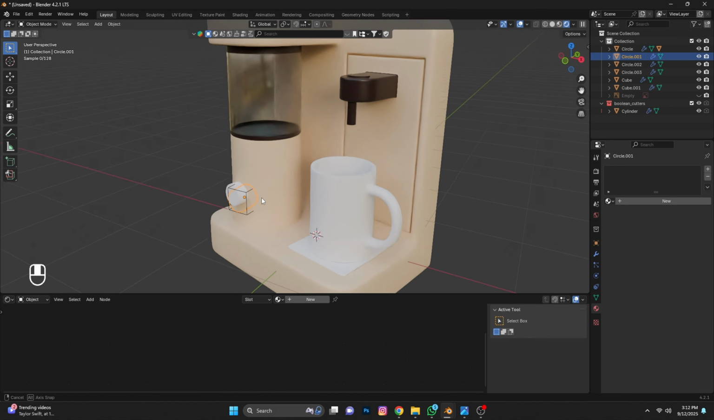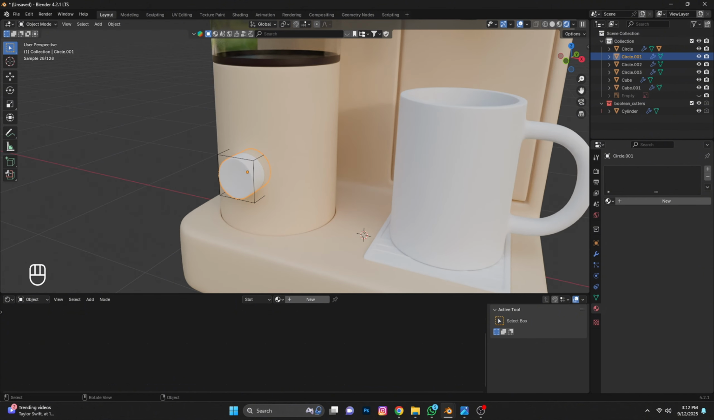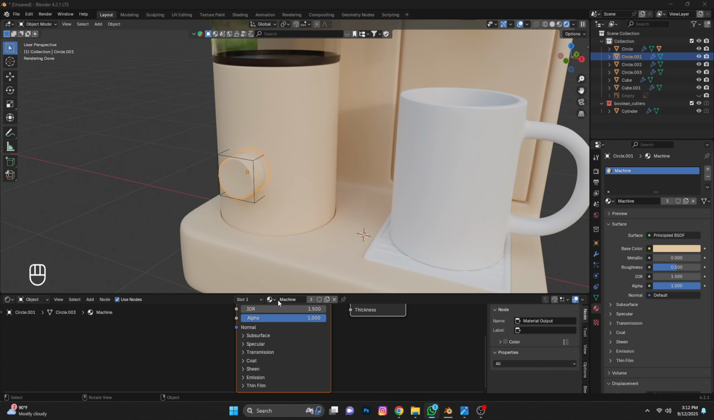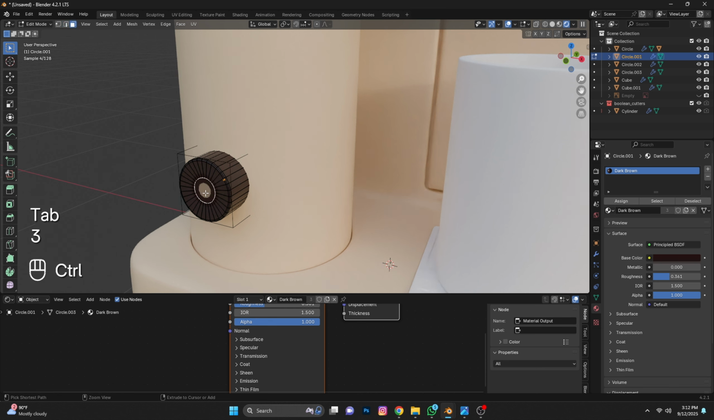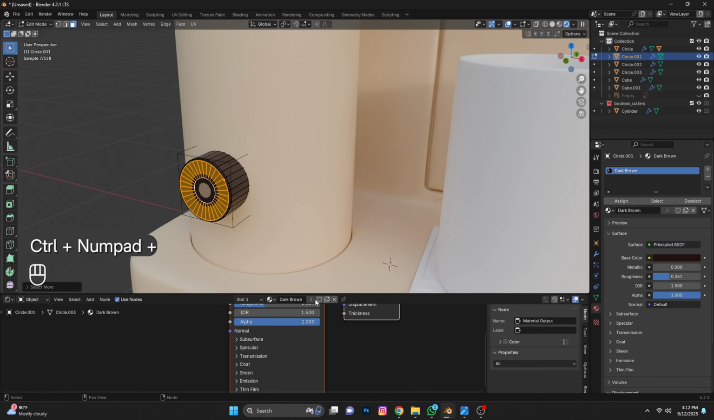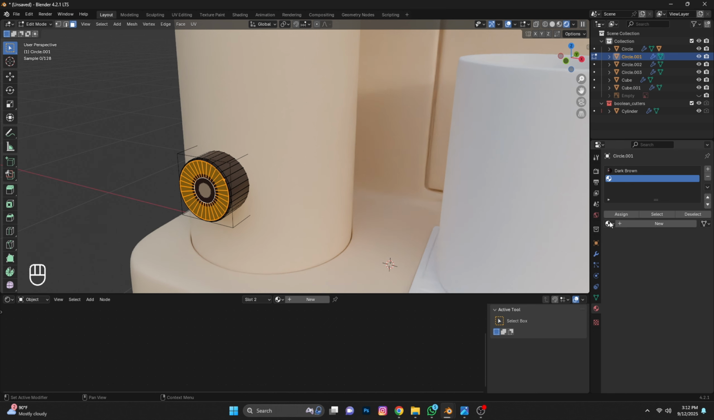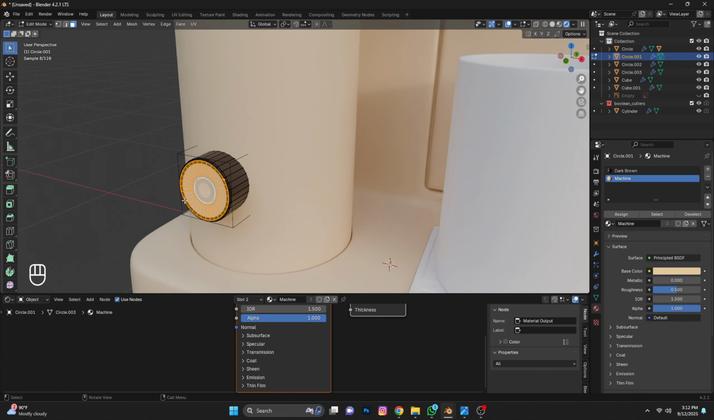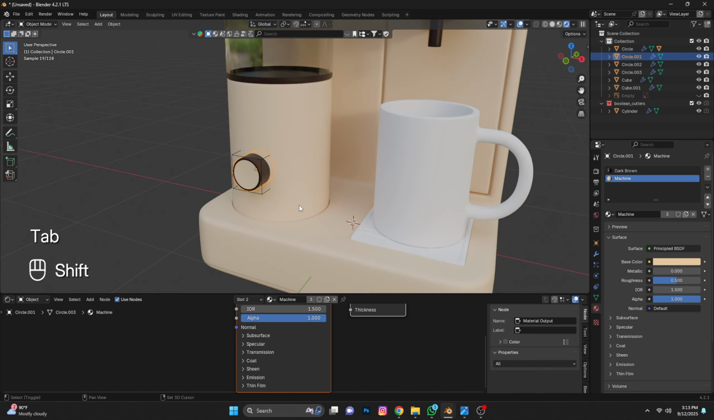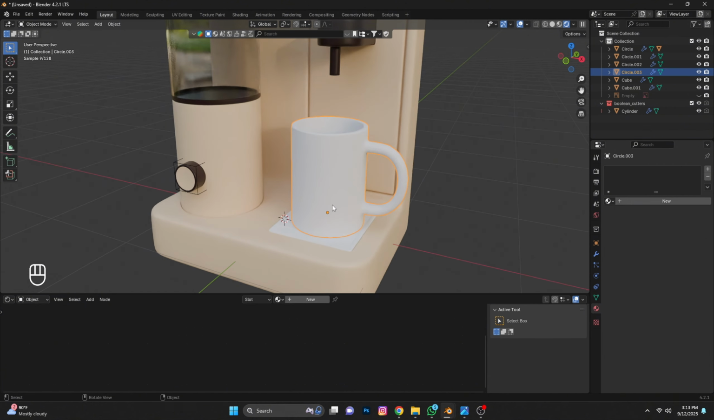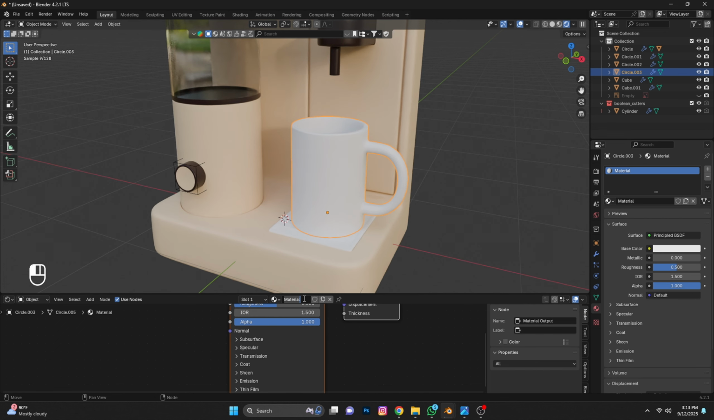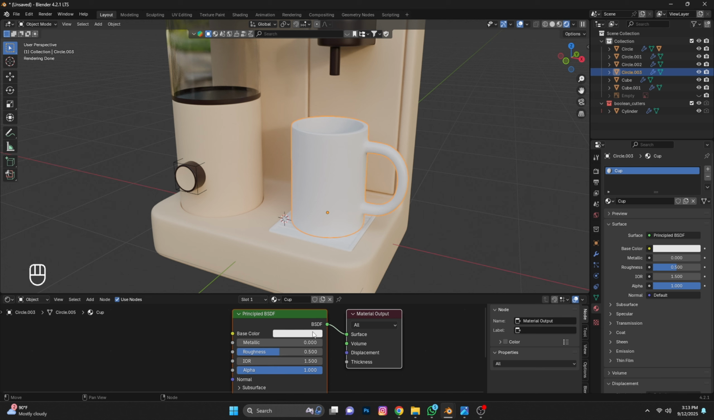Now for the button, assign the machine material. Sorry, actually assign dark brown. In edit mode, select face, click plus, assign, add machine color. Now select the cup, click new, name it cup. Give it a color.